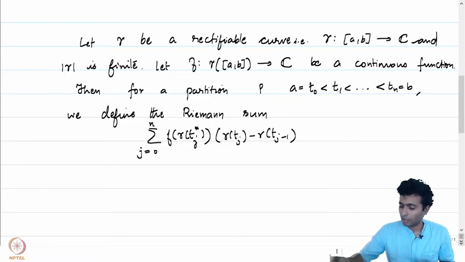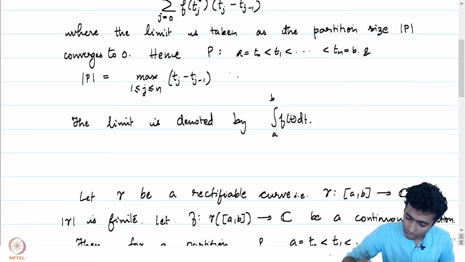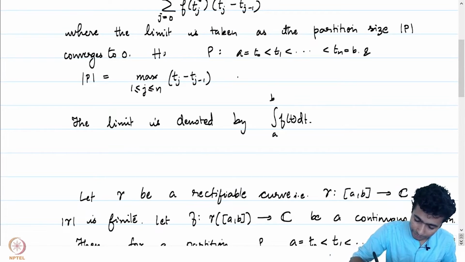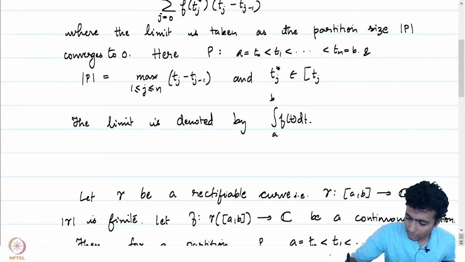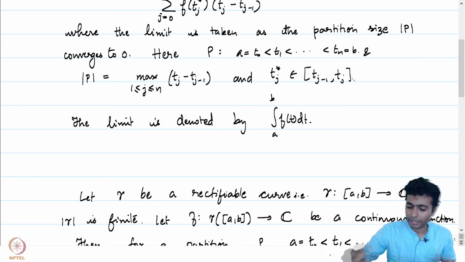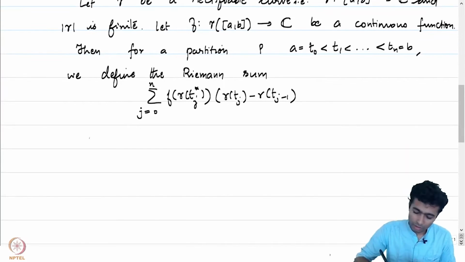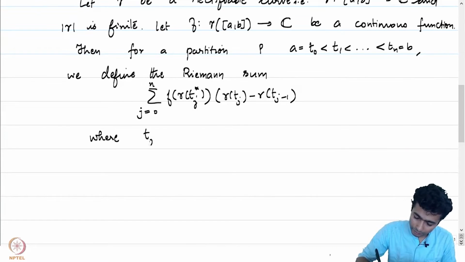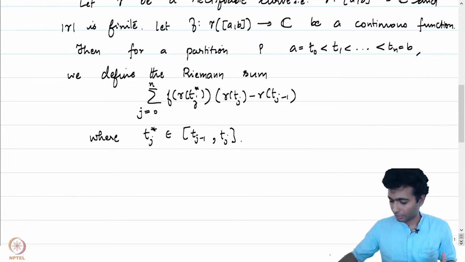Just like in the real case, I should have probably mentioned that here as well: t_j star is any element in the interval [t_{j-1}, t_j]. You take any element in this interval, and this limit should exist. It's not very different here as well, where t_j star is some element in the interval [t_{j-1}, t_j]. So you define the Riemann sum this way.